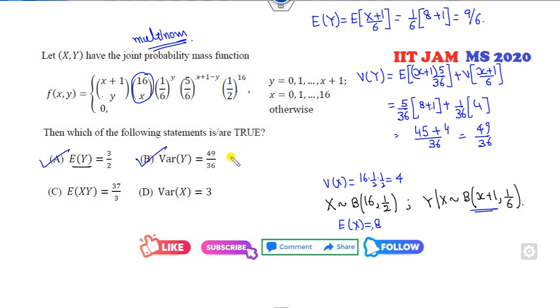Look at this another one. Variance of x. Variance of x is 4, but it is given as 3. This option is cancelled.